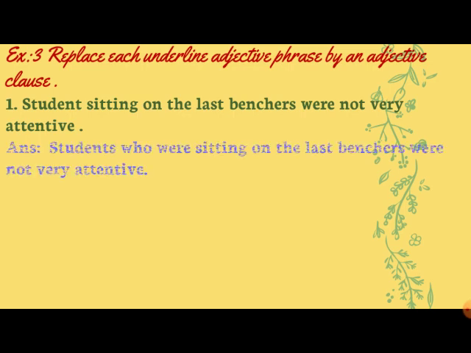So what will you do? Students who... In the beginning I had told you who, whom, which, that. You can use them to make an adjective clause. So we are going to use those words here and insert one helping verb, so it becomes a finite verb. The students who were sitting on the last benches were not very attentive. So it becomes an adjective clause.